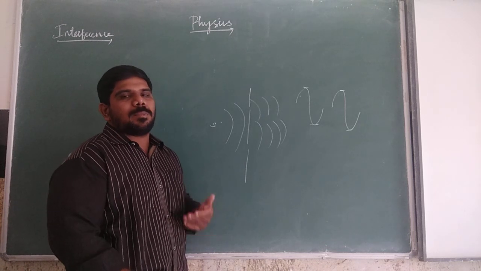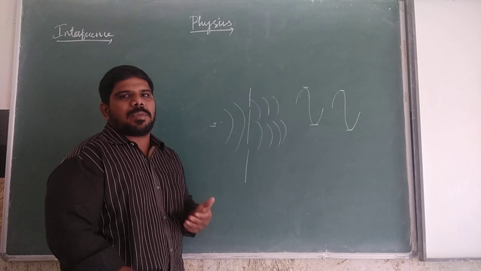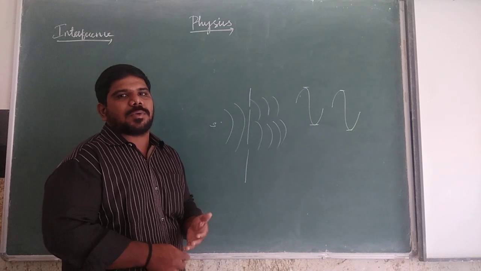So the displacement will be maximum, the bright fringes will appear, and it is called constructive interference.